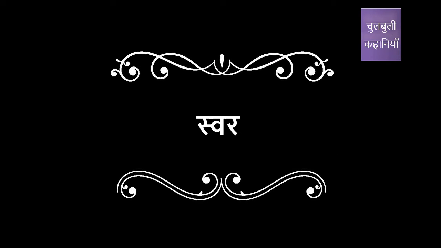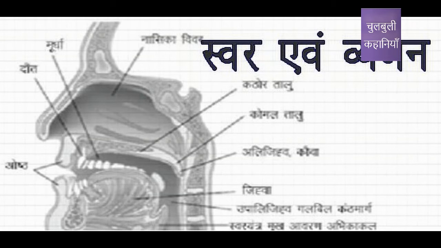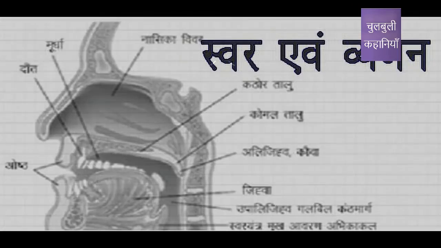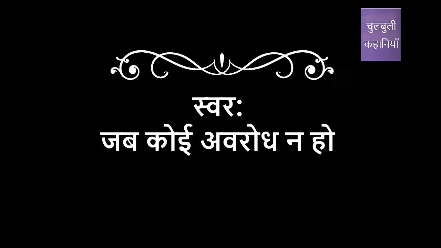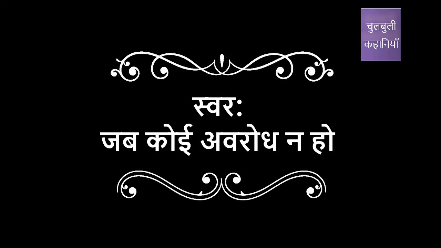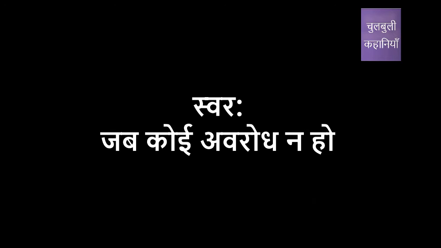So first we learn about vowels. While producing sound, we can produce some disturbance or blockage in airflow in many places like the throat, lips, the palate, teeth, murdha, etc. By doing this, the sounds of different characters are produced. If there is no obstruction in the air from throat to lips, then the produced sound is known as swara.